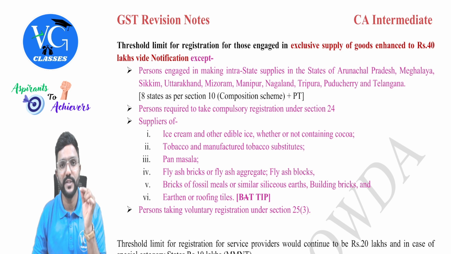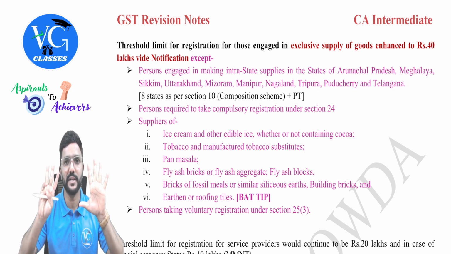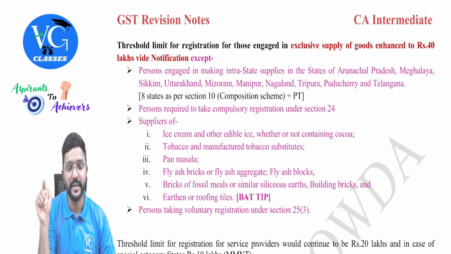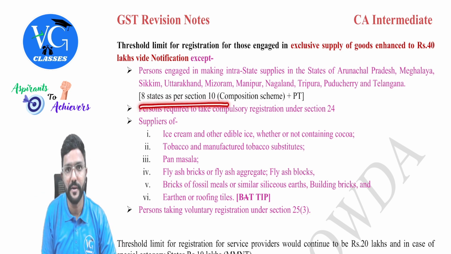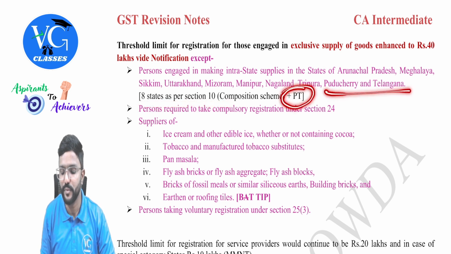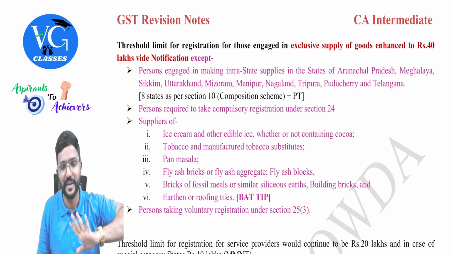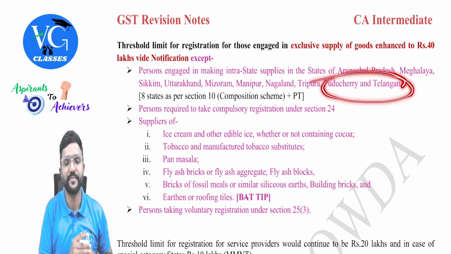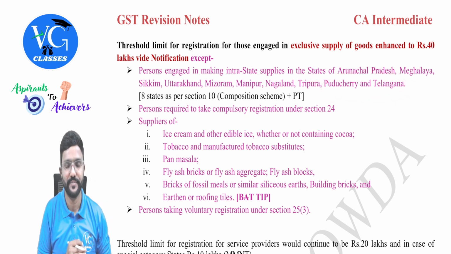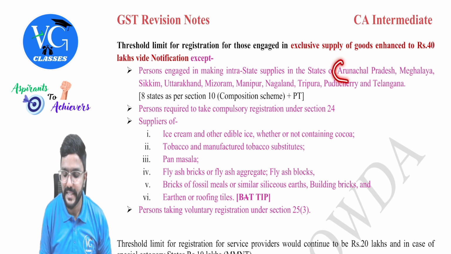So there is a composition scheme with respect to RTM, right? Restaurant supplier or the trader or the manufacturer. So for them, what is the threshold limit? 1.5 crore. But if the supplier is in 8 special states, what is the limit applicable? 75 lakh. So same 8 states we need to take here plus PT. PT means Puducherry and Telangana, 2 more extra states. So 8 special states as per section 10, same to same, plus 2 more extra, Puducherry and Telangana. Got it? So totally 10 states are there.